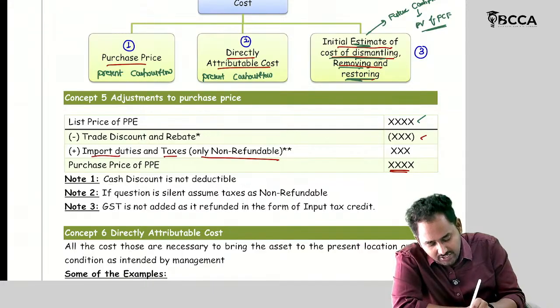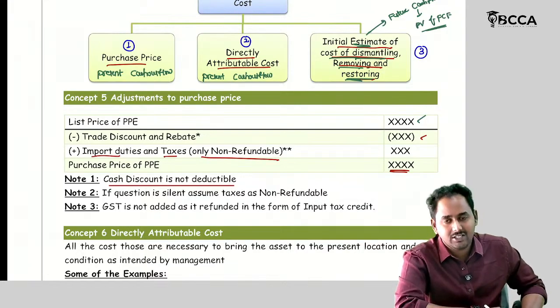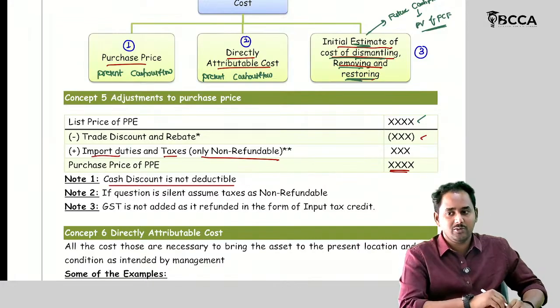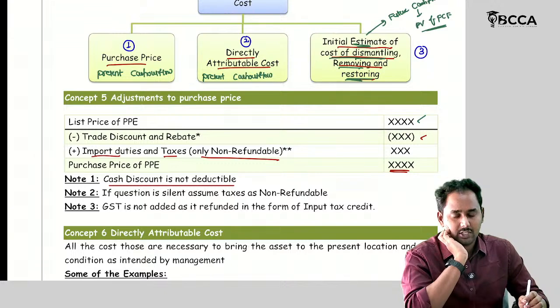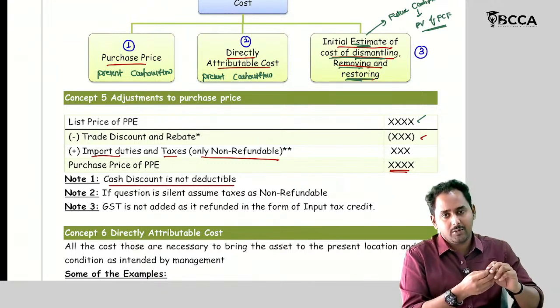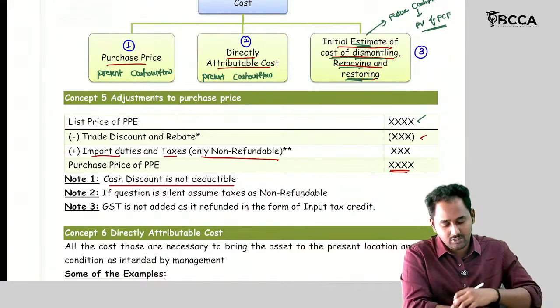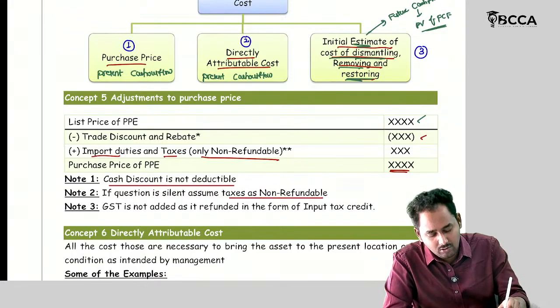Cash discount is not deductible. Why? Because they are giving the cash discount for early payment, not with respect to the asset. It is a financial aspect, so it will not affect the cost of the PPE. If the question is silent, assume taxes are non-refundable.